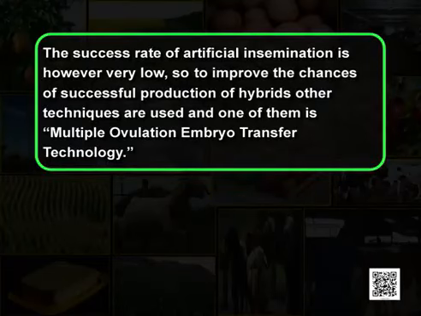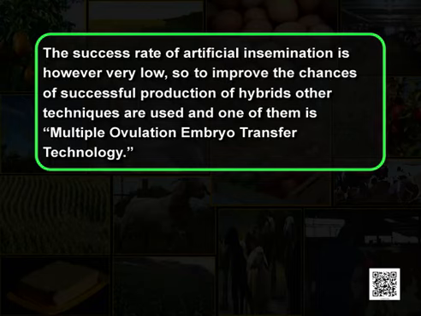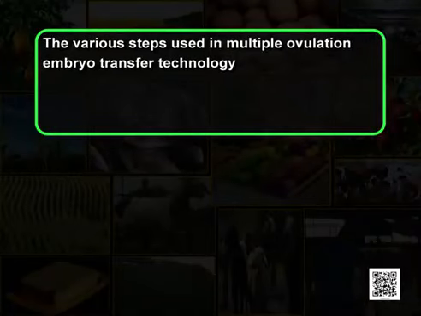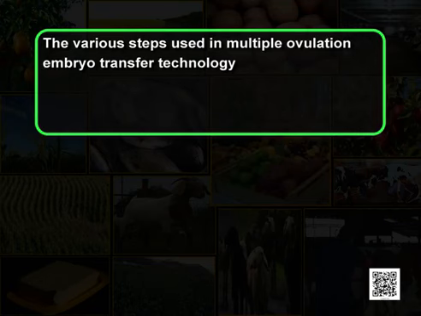So, to improve the chances of successful production of hybrids, other techniques are used, and one of them is multiple ovulation embryo transfer technology. Now, let us understand this technique. The various steps used in multiple ovulation embryo transfer technology.